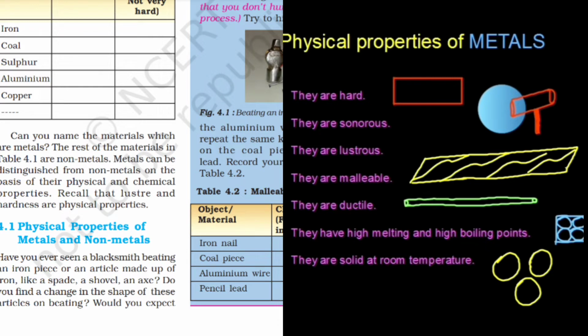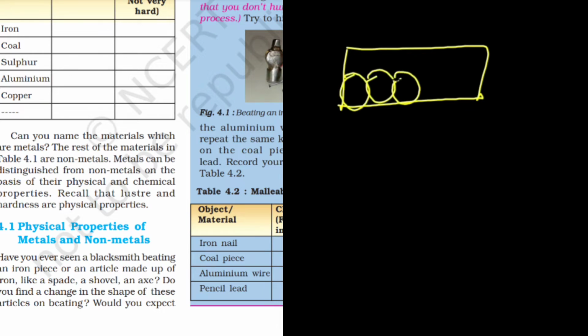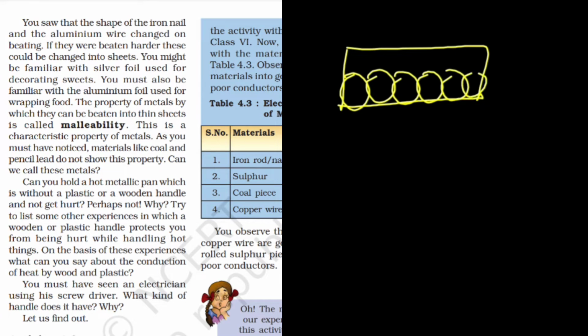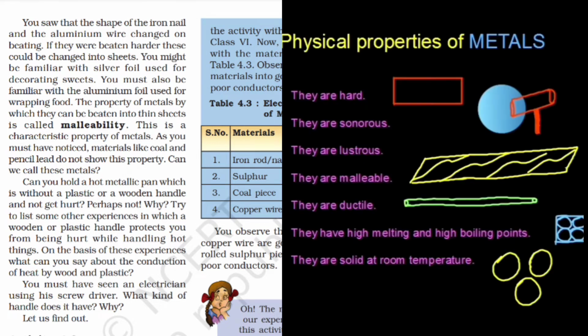So you know that all the non-living objects are made up of particles. For example, this is the structure of any metal. The particles are arranged in such a manner that there is no space between them. So you can say because there is no space, that is why they are hard enough. Or you can also say that they are solid at room temperature.